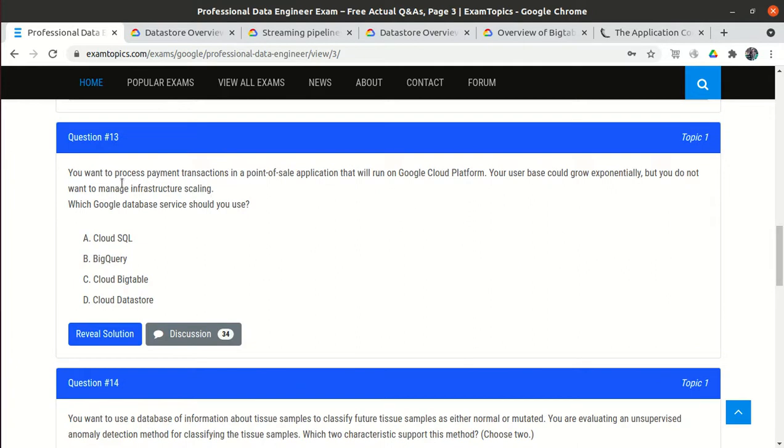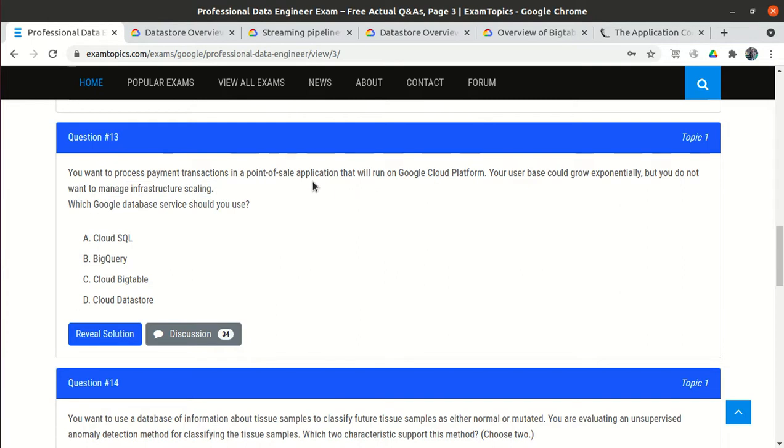In question number 13, they said that you want to process a payment transaction in a point of sale application. Generally you see this when you do some shopping, there is a point of sale application, right? Where we usually do the payment via debit card or credit card, there is a machine, right? So your user base could grow exponentially, but you do not want to manage infrastructure scaling.